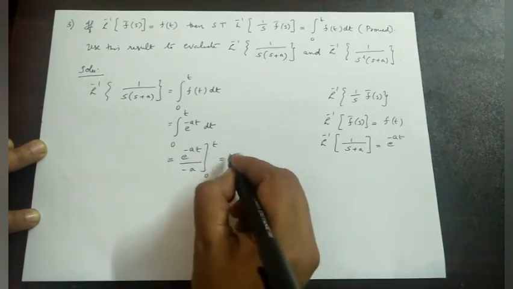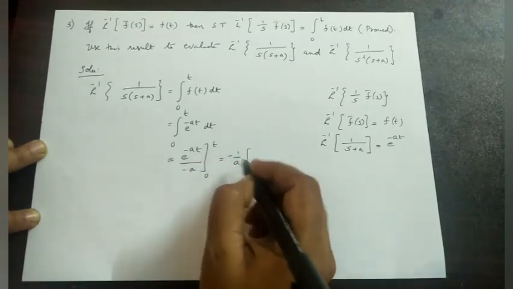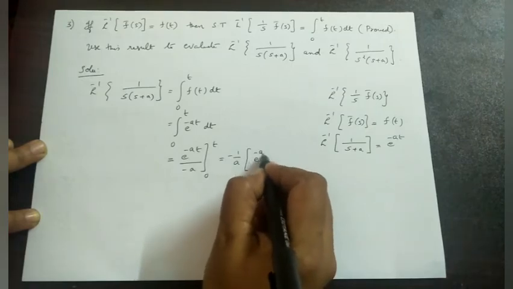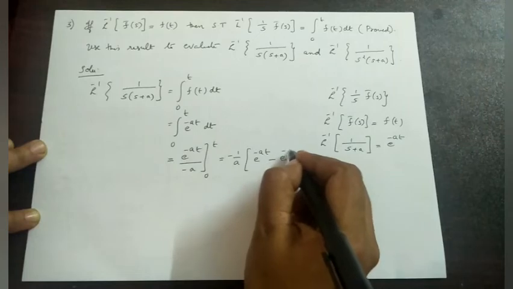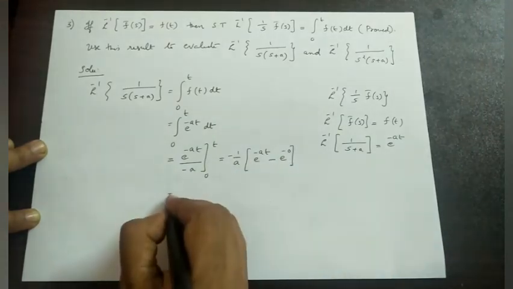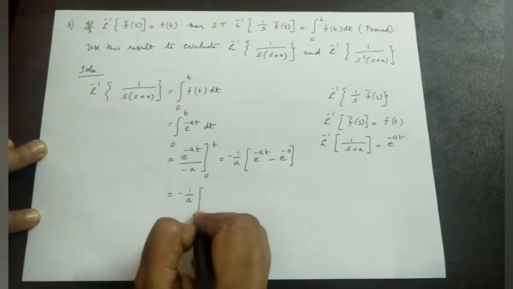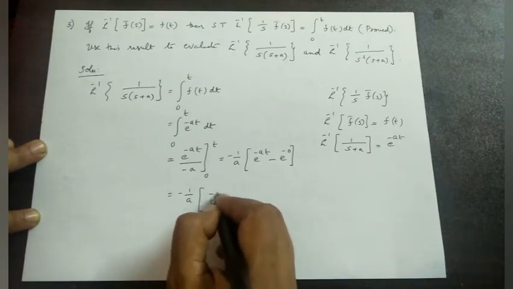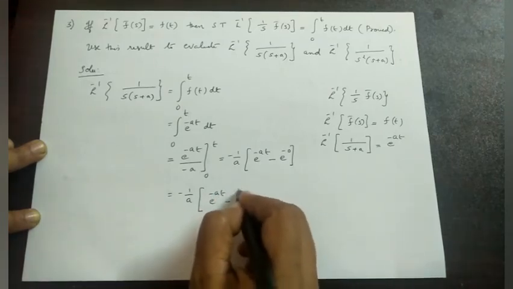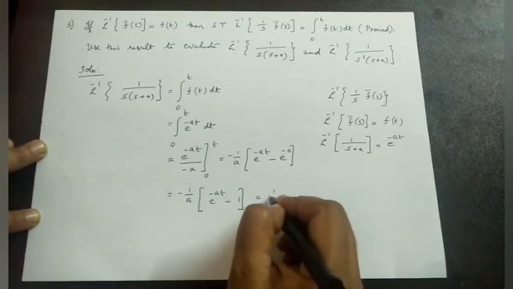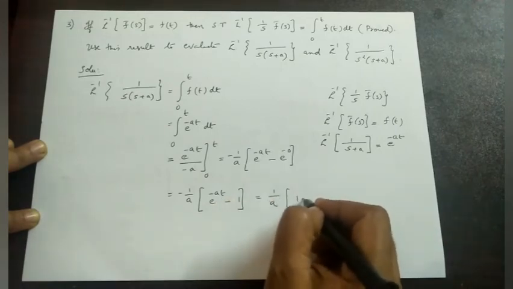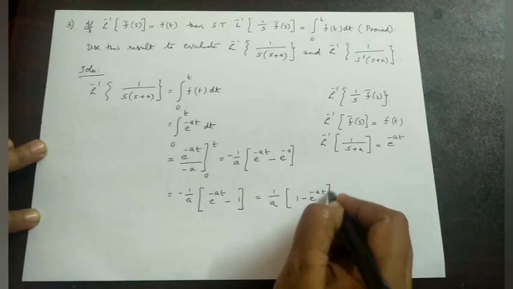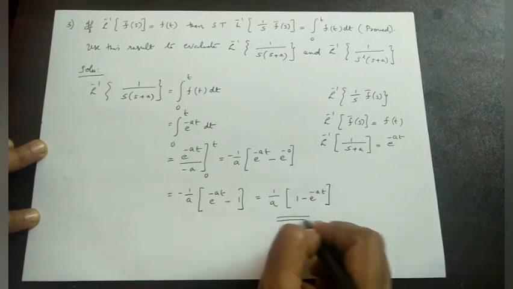It is equal to minus 1 by a into first upper limit e raised to minus at minus the lower limit e raised to minus 0. That is equal to minus 1 by a into e raised to minus at minus 1. Or we have 1 by a into 1 minus e raised to minus at. Okay.